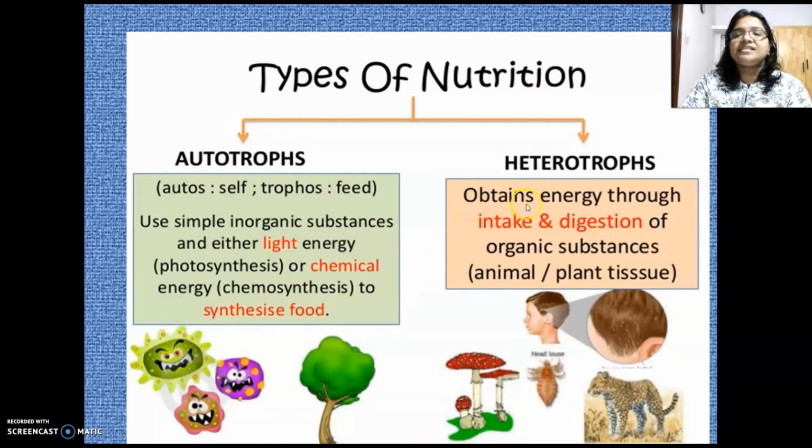Okay? Whereas in the case of heterotrophs, they cannot prepare food by themselves, so they depend on autotrophs ultimately. And they take the food, and the food gets digested. From that, the energy is produced. So they are either directly or indirectly depending on autotrophs for their food. So organisms which cannot prepare food by themselves but depend on autotrophs for their food, we call them heterotrophs. This you will be studying in detail later. Okay?